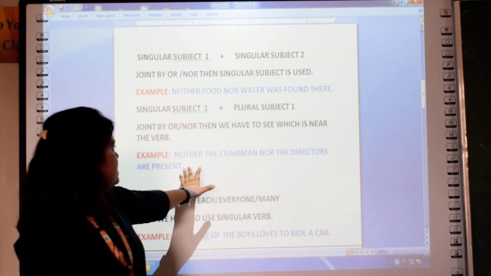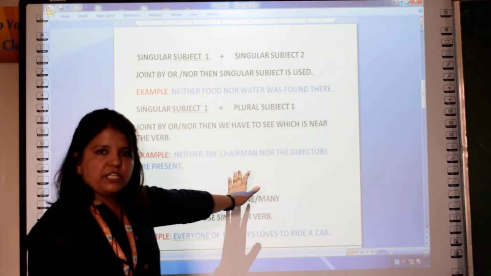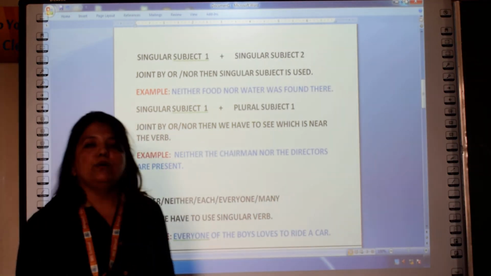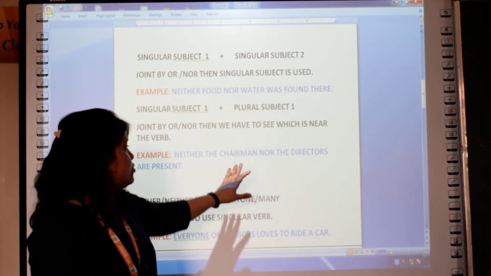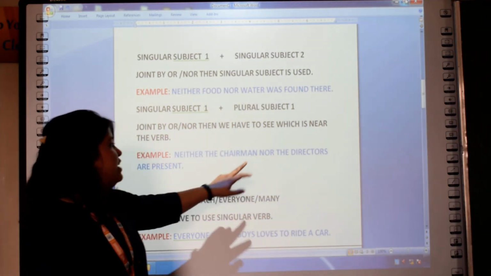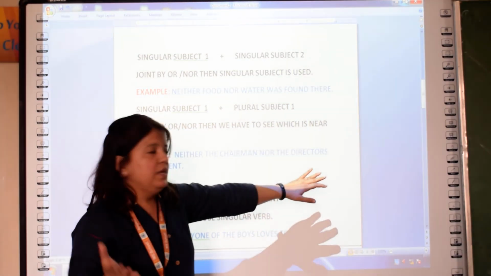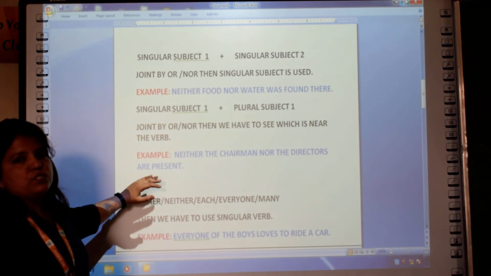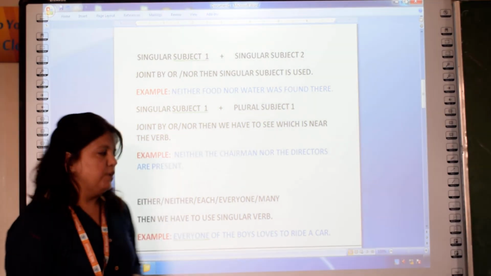Means in this sentence, the chairman is a singular subject, right? And the directors is a plural subject. So they are both joined with nor. So means we have to see which is nearer to the verb. Means directors is nearer to the verb. That's why we have used here the plural form of the verb.